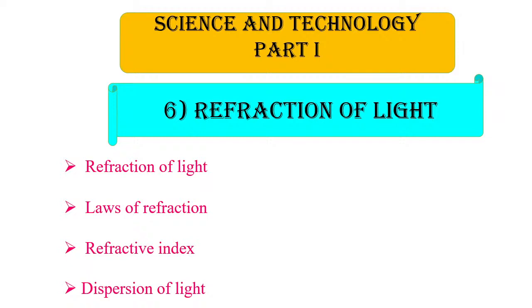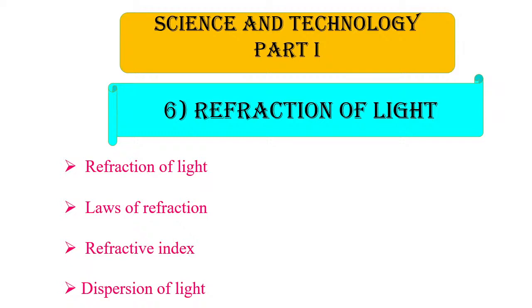We have also seen the behavior of light in different media. When a light ray passes from the rarer medium to the denser medium, it bends towards the normal. When a light ray passes from the denser medium to the rarer medium, it bends away from the normal. When a light ray is incident normally at the boundary between the two media, it does not change its direction and hence does not get refracted. Children, these 3 points you have to remember very well. Got it? This is the behavior of light when it passes from one medium to the other.